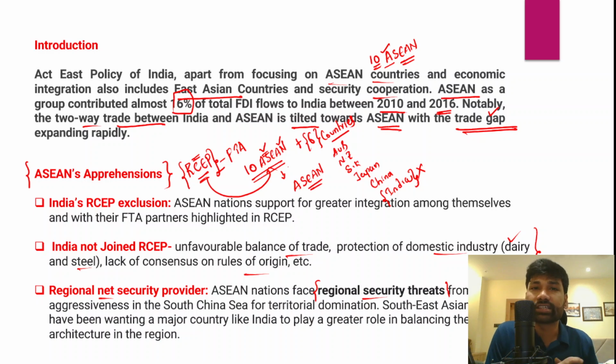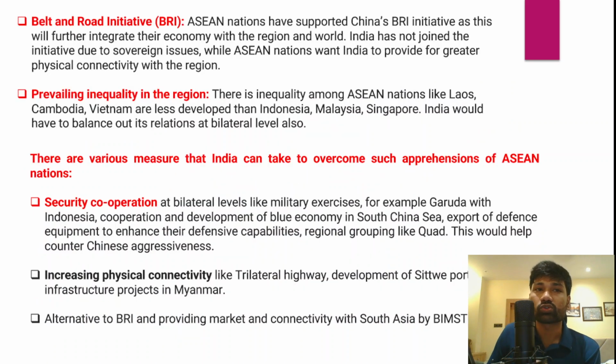However, the Southeast Asian nations, especially all these 10 Asian countries, have been wanting any other major country like India to play a larger role. They wanted India to play a greater role in the Southeast Asian region and East Asian region, so that India could counterbalance Chinese aggression and Chinese assertiveness in the region. So thereby that could help these Asian countries to prevent the regional security threats from China. So this is also another aspect with respect to Asian engagement with India.